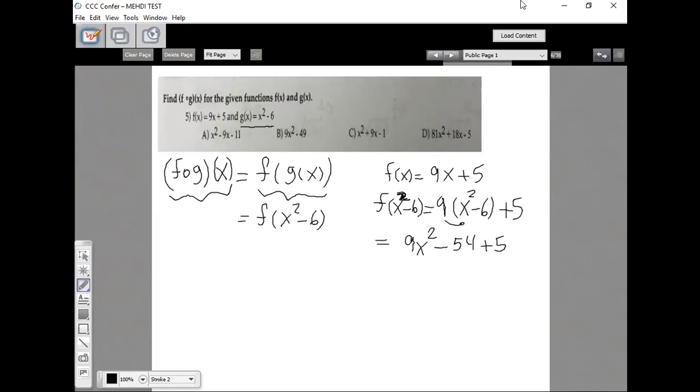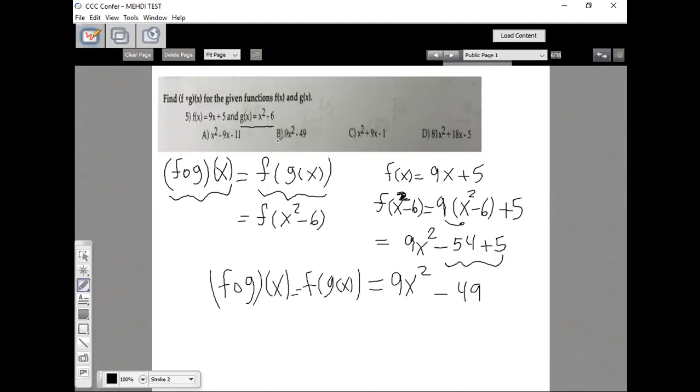It would be minus 49. So this is equal to 9x squared minus 49. This is the composition of f with respect to g, or f of g of x. And it looks like B is the correct choice here, 9x squared minus 49.